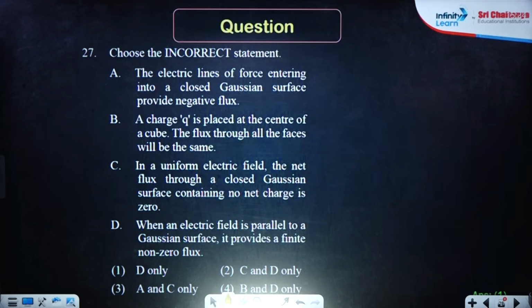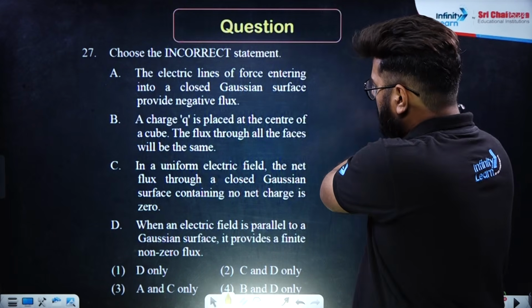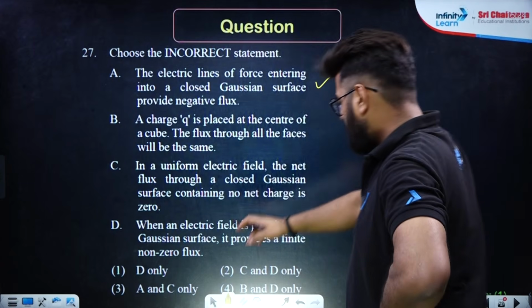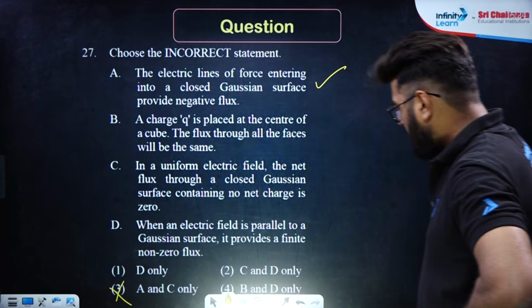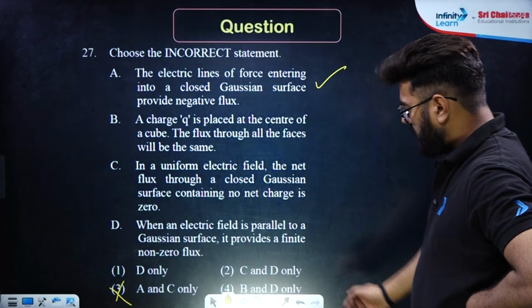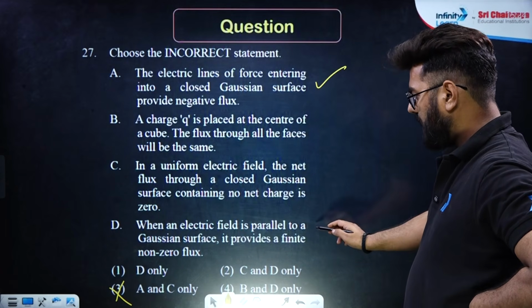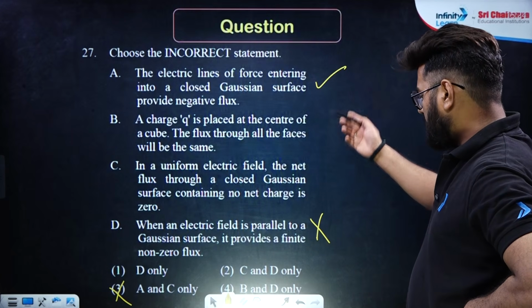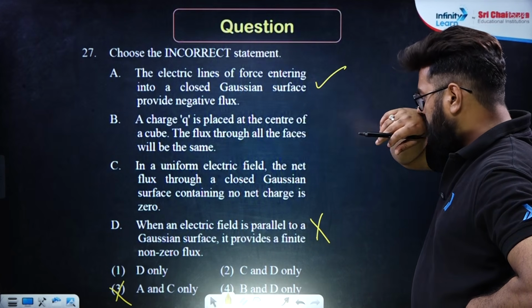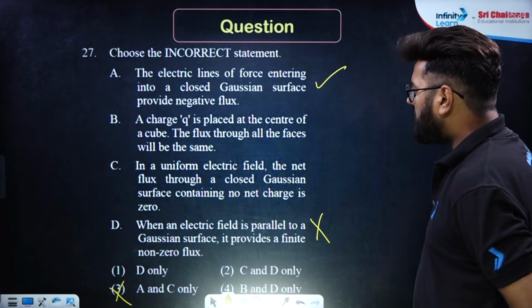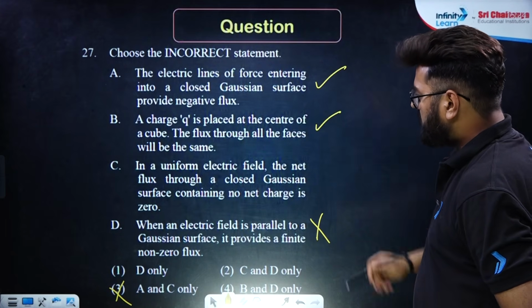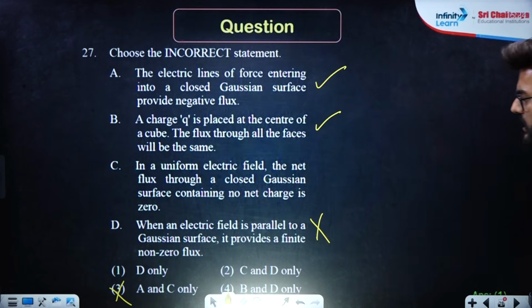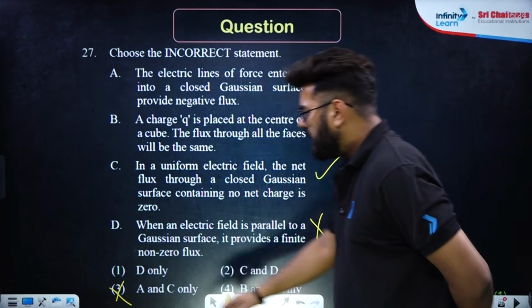Next, choose the incorrect statement. The electric line of forces entering into a Gaussian flux surface provide negative flux, right? So A is right, that means reject this. Then maximum are in favor of D. So D is obviously wrong, okay? We just need to check C and B also. Charge placed at the center of a cube, the flux through all the faces will be same. Exactly, this is right. In a uniform electric field, the net flux through a closed Gaussian surface containing no net charge is 0. This is absolutely right. Only D is the answer, option number 1.